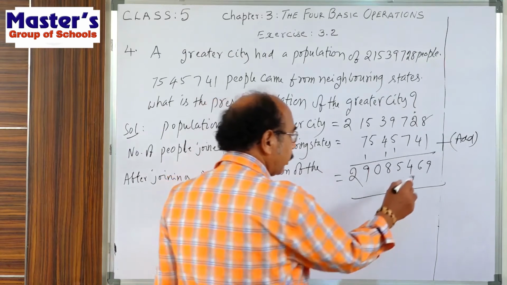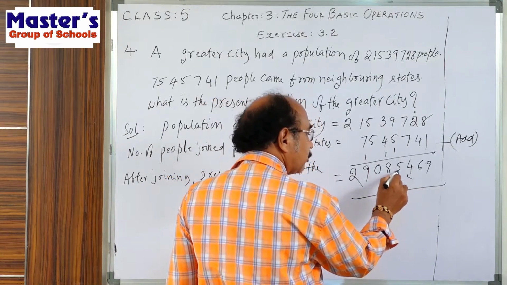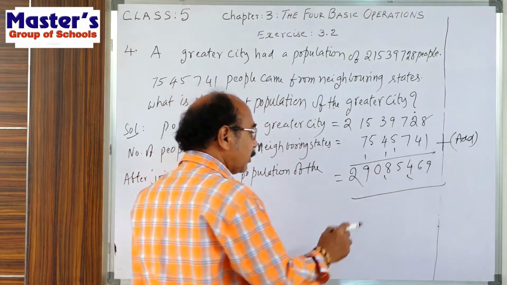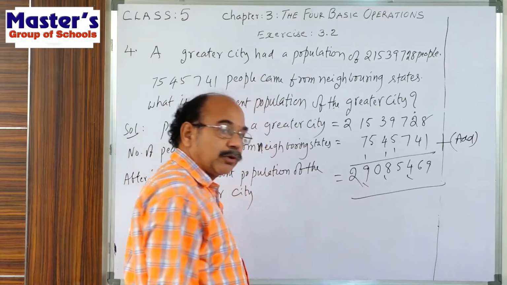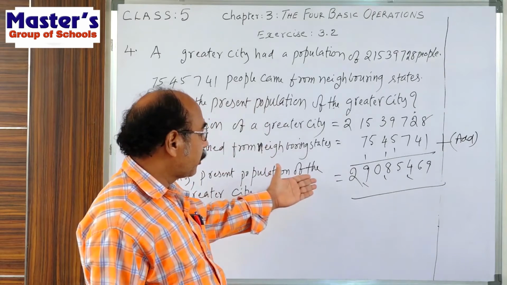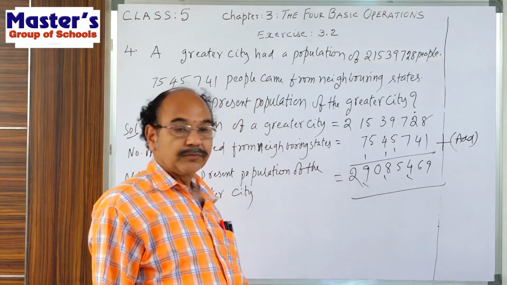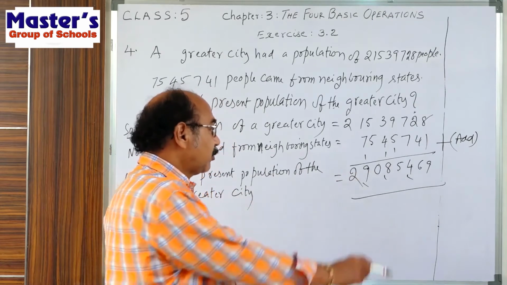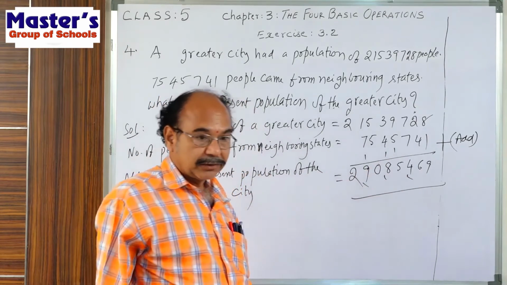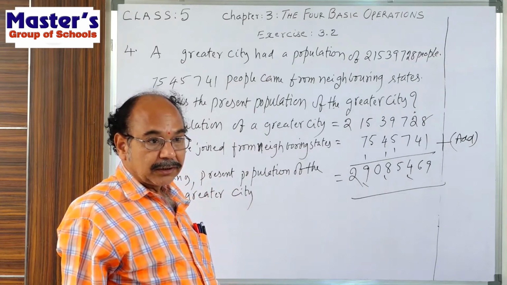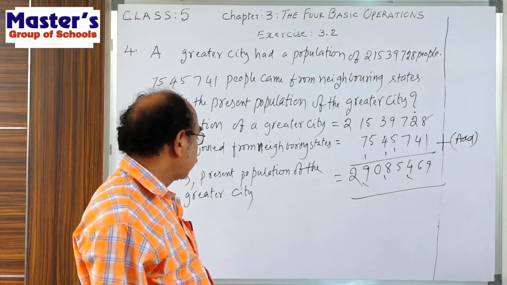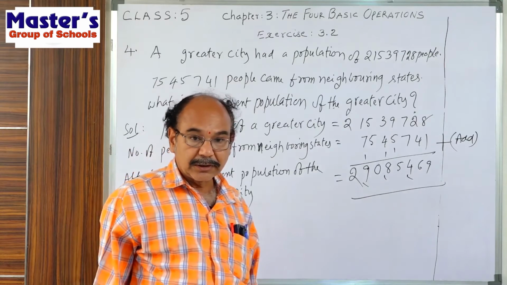So now read units, tens, hundreds, comma, thousands, 10,000s, comma, lakhs, 10 lakhs, comma, crores. So what is the present population? 2 crores 90 lakhs 85,460. That is the present population of the greater city.